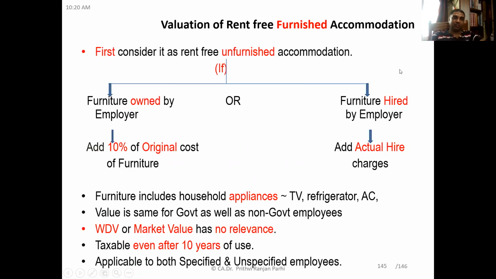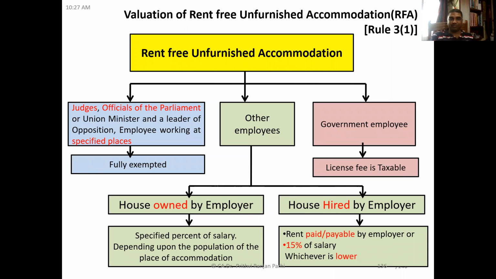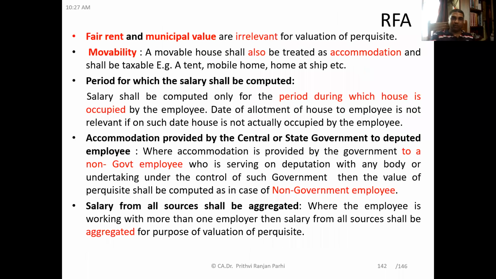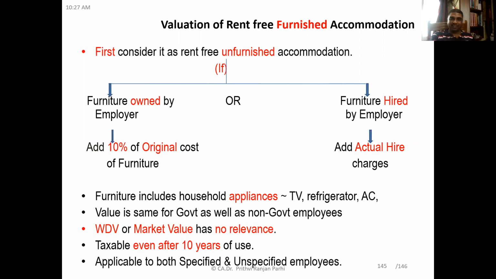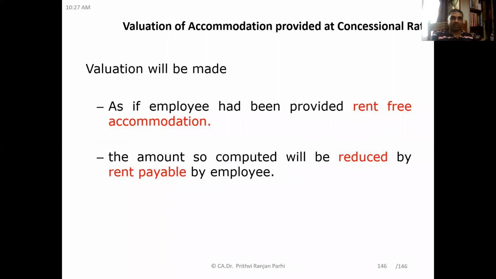Okay. So friends, we have seen how to arrive at the value of perquisites of an unfurnished accommodation for different kinds of employees. We have also said if furniture is provided, how the value of furniture will be added to arrive at the value of furnished accommodation. Now, one more issue we need to see: here accommodation is not provided free of cost, but at a concessional rate. Sometimes accommodations are provided at a concessional rate. Think of an example. Suppose the market rent is 10,000 rupees, but the employer is charging 1,000.